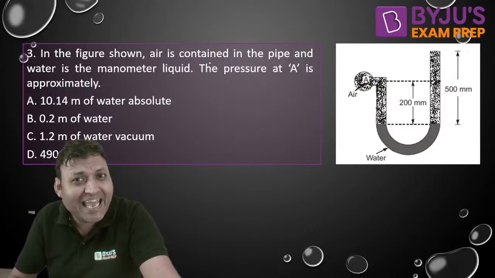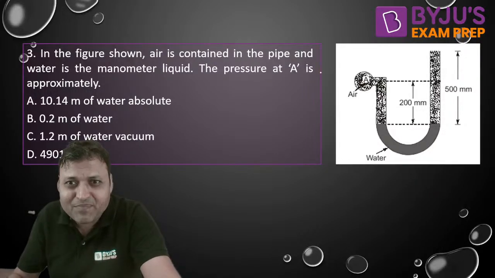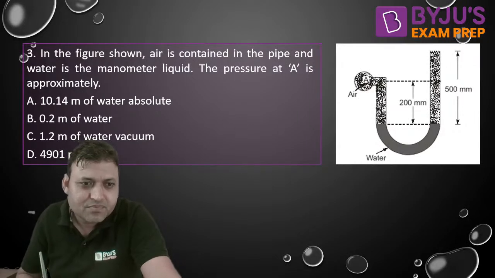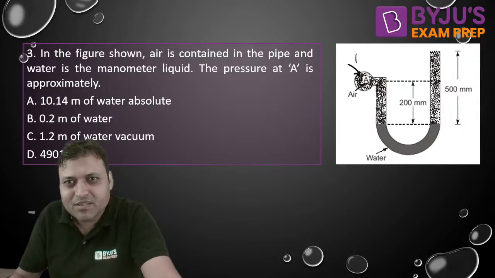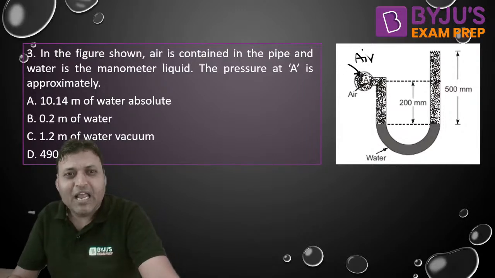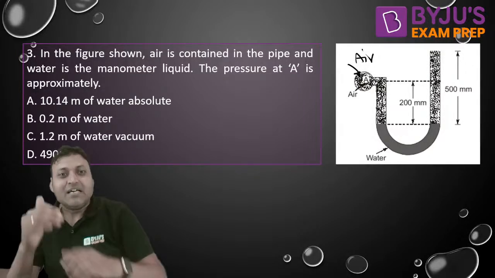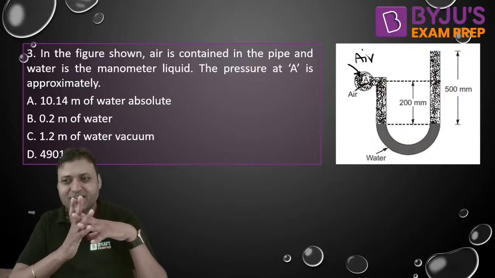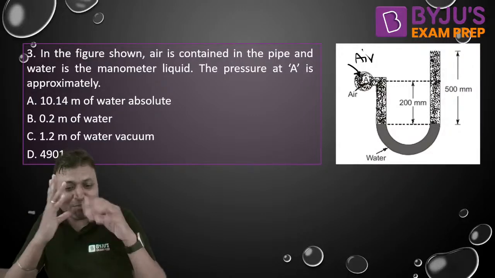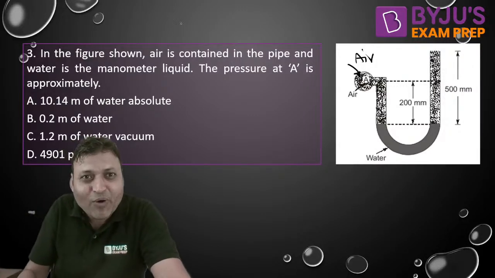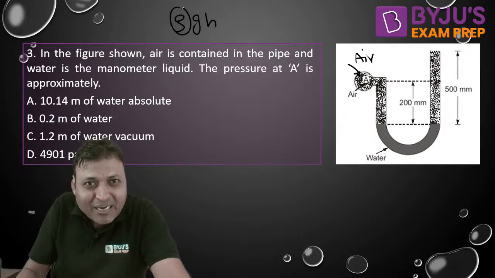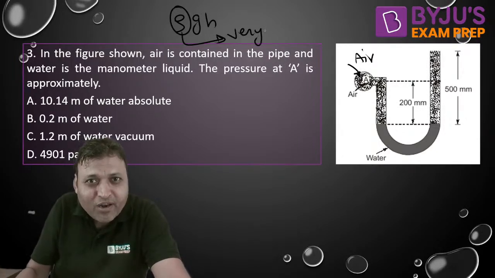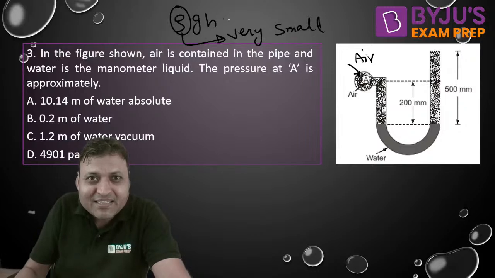In the figure shown, air is contained in the pipe. There is a pipe, and the air is the fluid in the pipe. Do you know if the fluid is air or a gas, the variation of pressure is very, very less with depth or height. The variation of pressure is negligible because the pressure variation in a vertical direction is given by rho gh. But if rho is very small, then this value also becomes very, very small, isn't it?